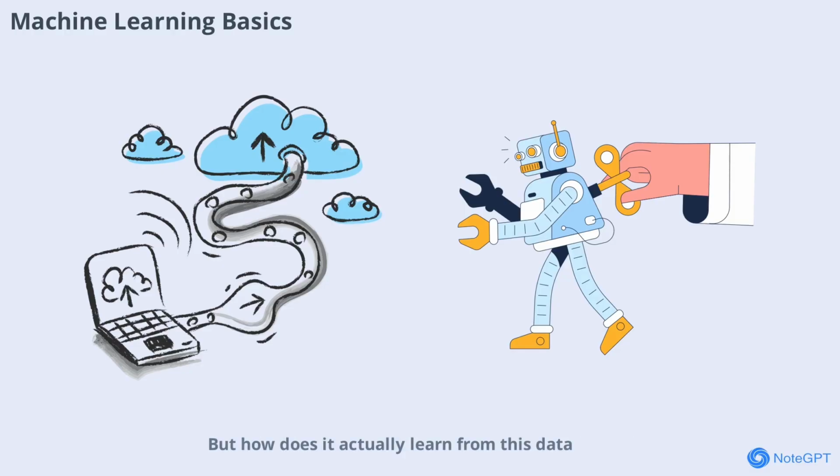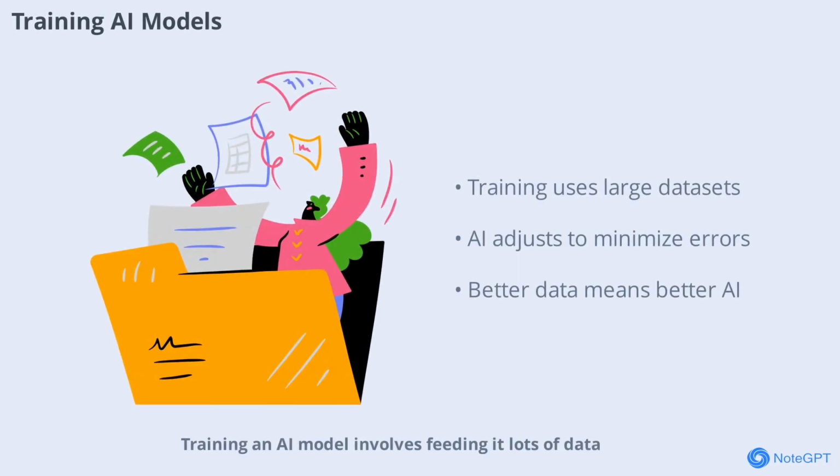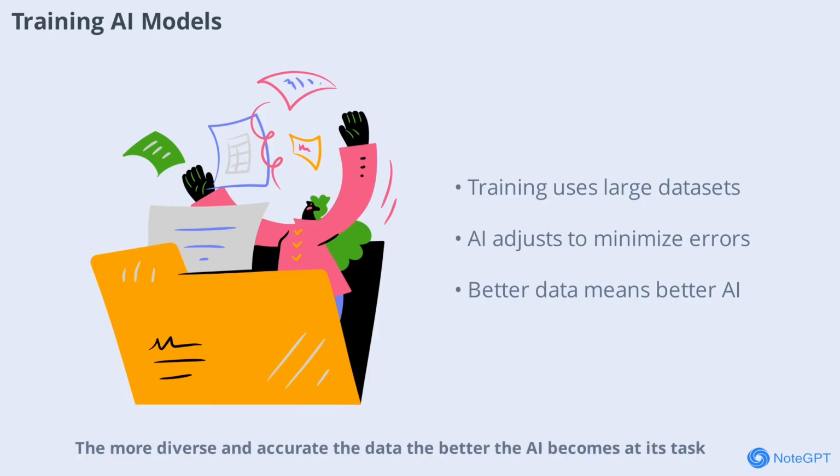But how does it actually learn from this data? Training an AI model involves feeding it lots of data and letting it adjust its internal settings to minimize errors. Think of it like teaching a child to recognize objects: show enough examples, and the child learns to spot similarities and differences. In AI, this process is called training, and the data used is called a training set. The more diverse and accurate the data, the better the AI becomes at its task.